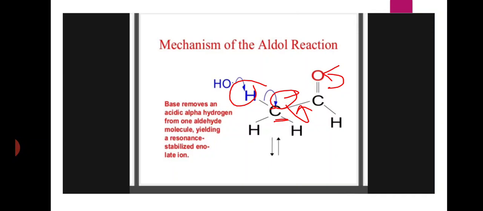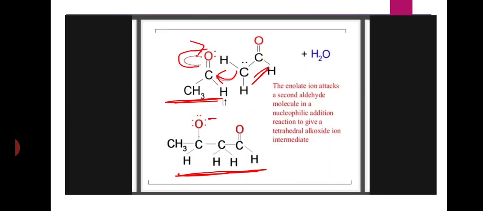Base removes an acidic alpha hydrogen from aldehyde molecules, yielding a resonance stabilized enolate ion. In the first step, after the removing of alpha hydrogen, enolate ion is formed. That enolate ion is a resonance stabilized enolate ion.